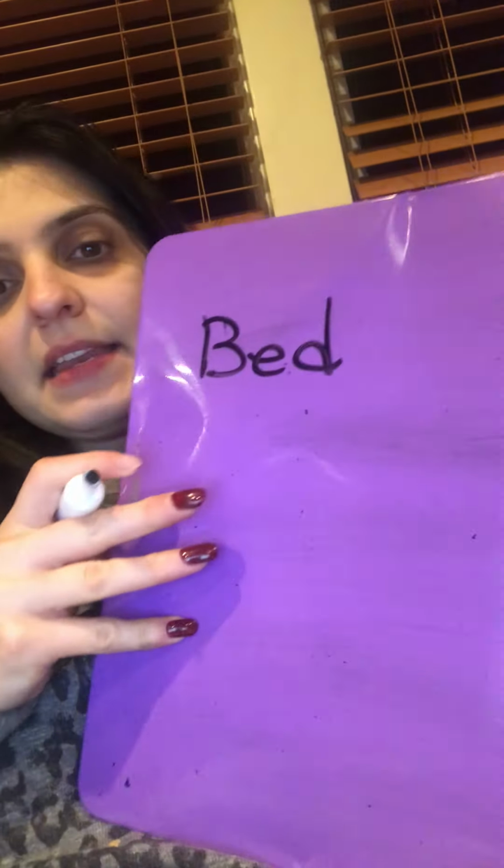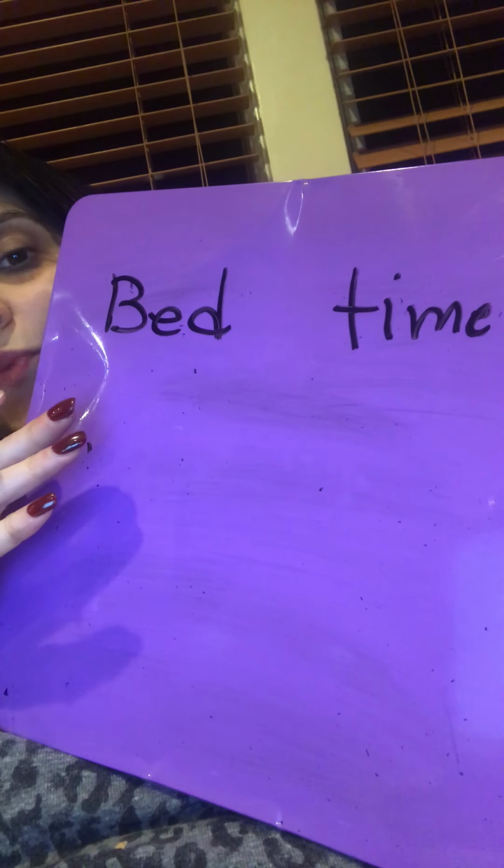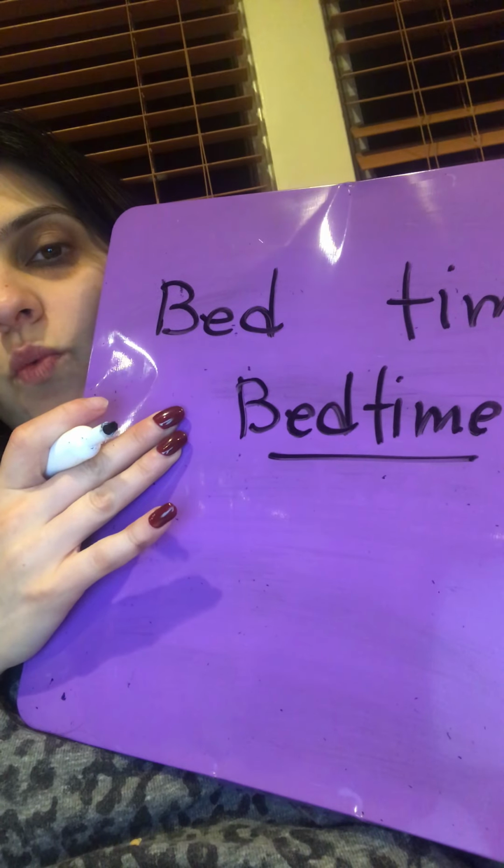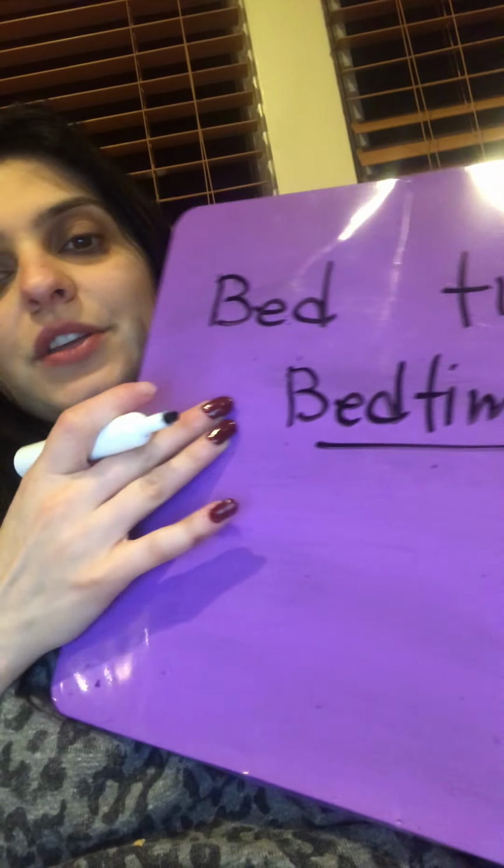All right, another word we have is, let's do bed. A bed is something that we sleep on. And then we have the word time. Time answers when. So when you put them together, we have bedtime. Again, two separate words put together and it becomes one word with one meaning. Bedtime is when you have to go to sleep. Okay, let's do another one.